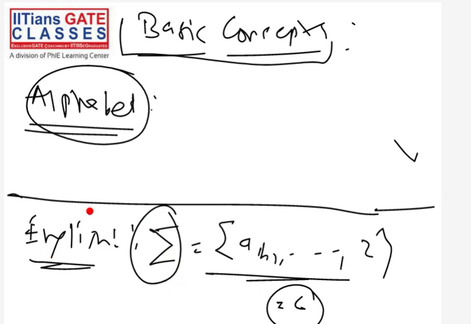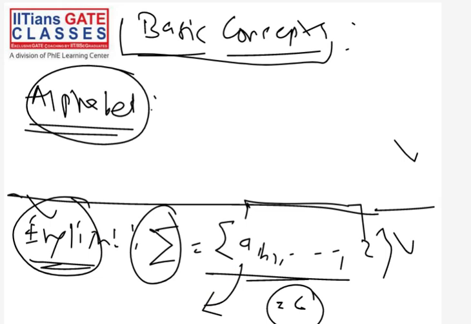Remember, just like in English language, we have a set of symbols. These A to Z are the symbols. This sigma is the alphabet, and these A, B, C, D are the symbols. Everything that we have in English, every statement, every paragraph, every word, is built upon this alphabet set.